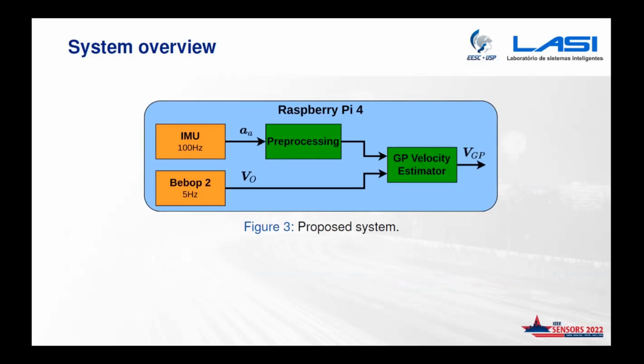We have an IMU outputting acceleration data at 100 Hertz. We have a pre-processing step to reduce noise. And we also have the Bebop 2 outputting velocity at 5 Hertz. All this data goes into our GPR model, and we get our velocity estimate with drift reduction.